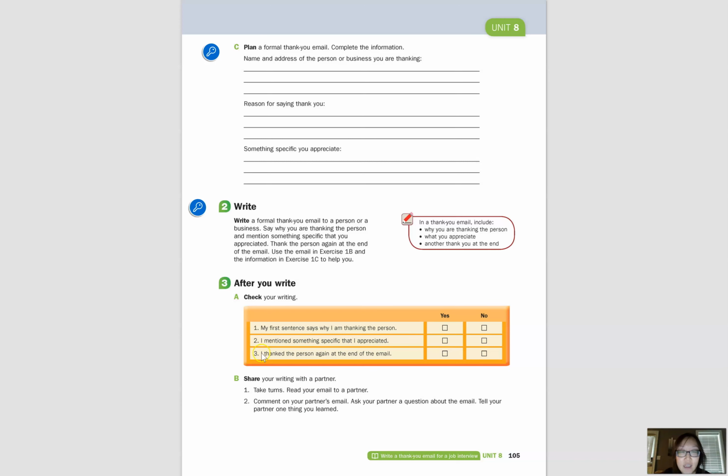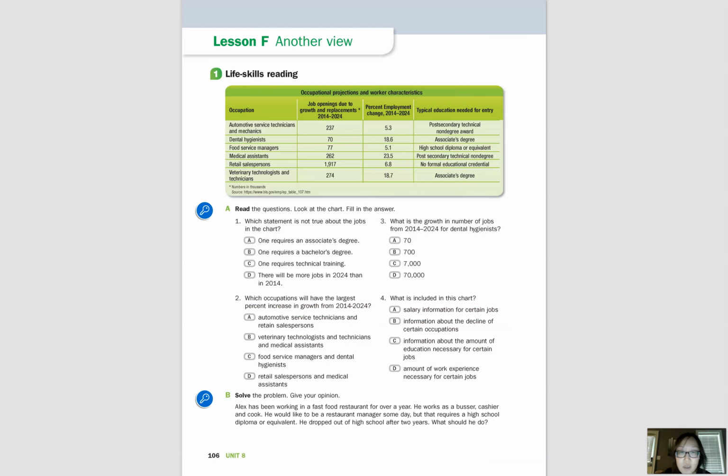Okay, and then finally, make sure you include another thank you at the end of the email or letter. Okay, so actually, you know, this is a really great activity that you can practically use in real life, like I mentioned, to your children's teachers. That would be a great way to end the school year, which is coming up in a couple of weeks, and also to appreciate your children's teachers this month. Okay, so let's move on to lesson F.